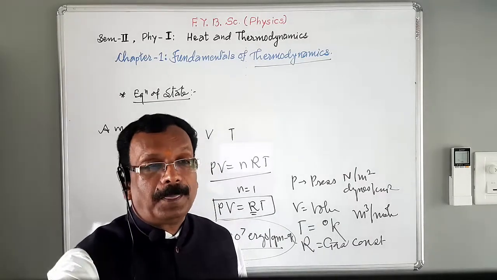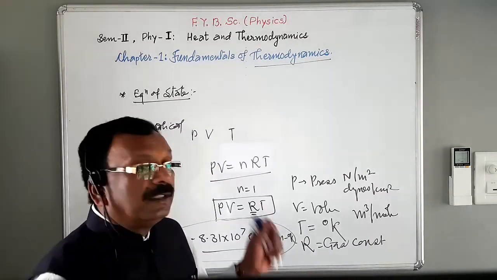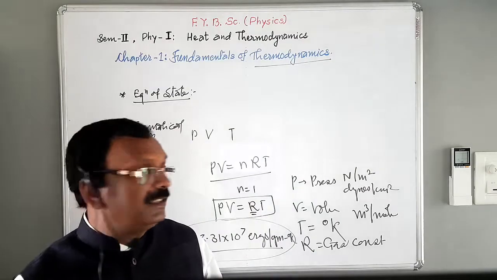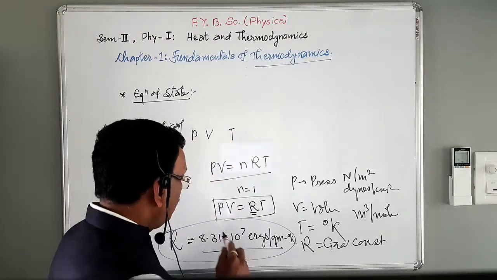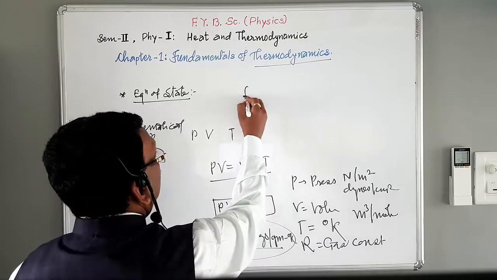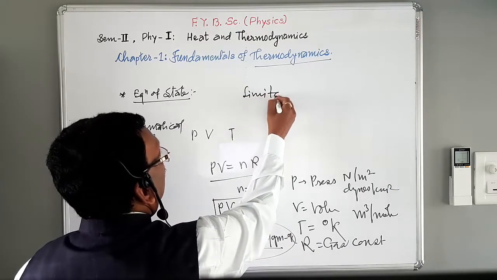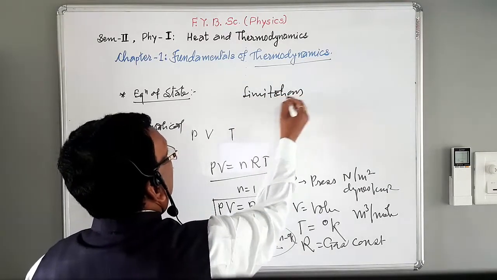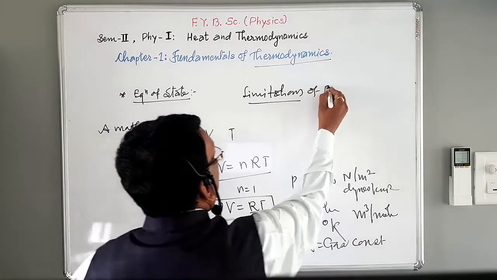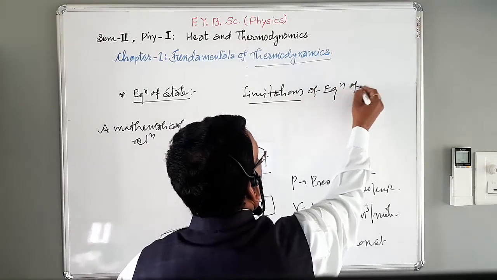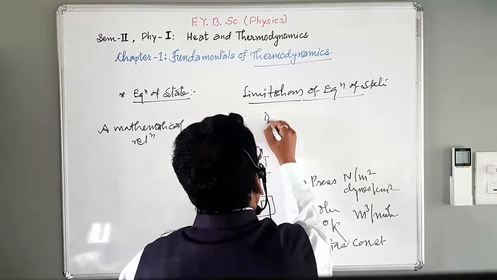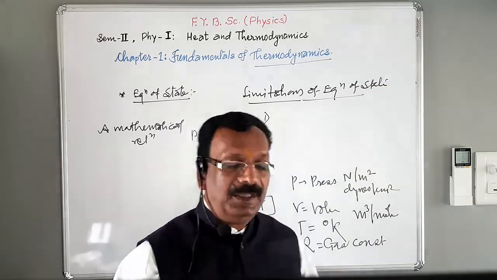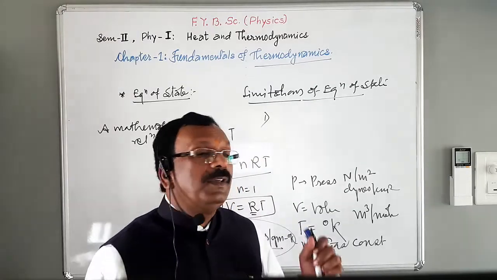Okay. Now, there are certain limitations for this perfect gas equation. What are the limitations? Limitations of the equation of state.